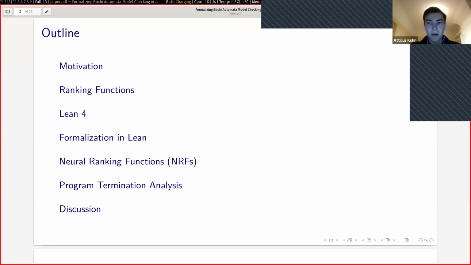I'm also going to talk about a new direction which is being explored in the field of model checking, which are neural ranking functions. And finally, I'm going to be talking about a current direction that I'm investigating, which is applying these techniques to combine Lean and neural ranking functions to the area of program termination analysis. And at the end, I'd be happy to discuss any questions that you have.